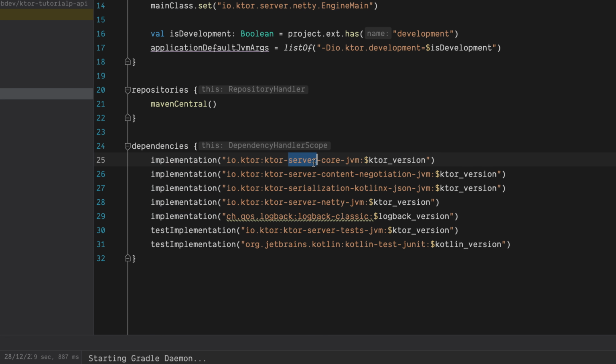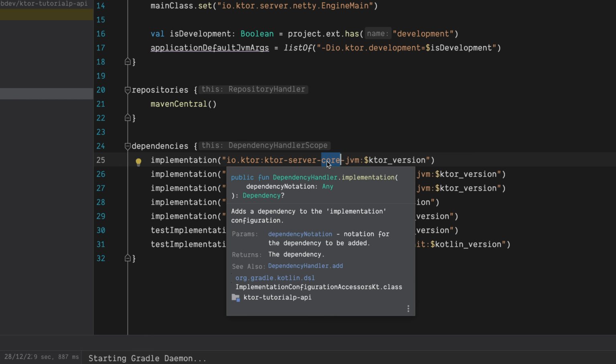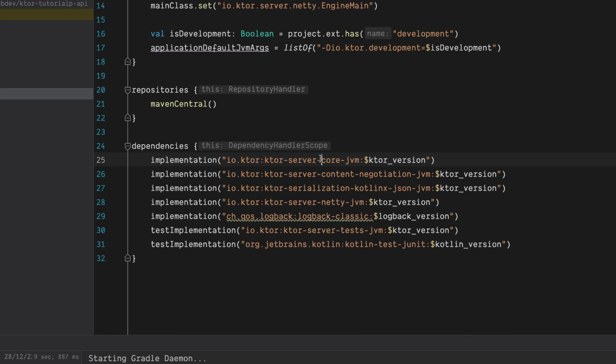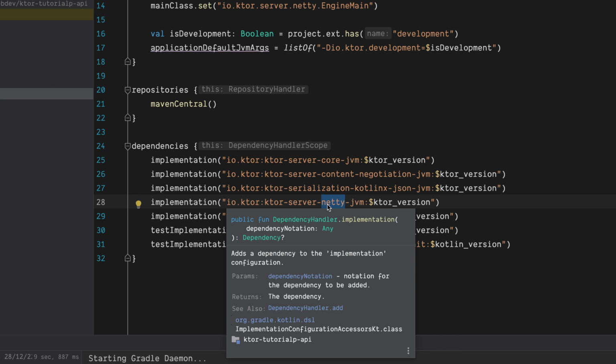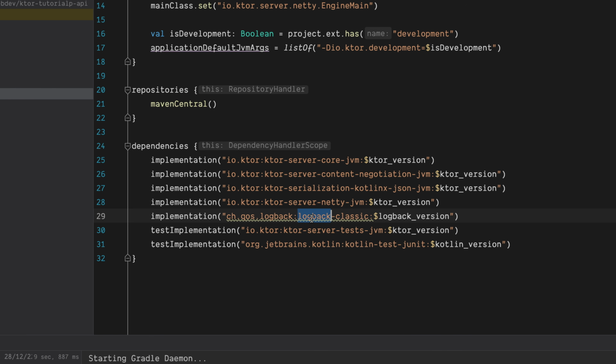One is server core, which gives Ktor's basically core components. Another is content negotiation, which we just installed. Serialization for serialization, Netty for Netty engine. And there is something called logback. Basically we want our logs to be formatted nicely, so that's why we are using this logback.